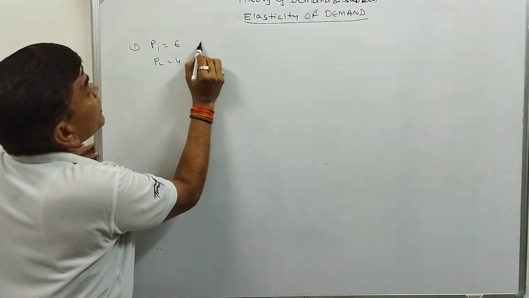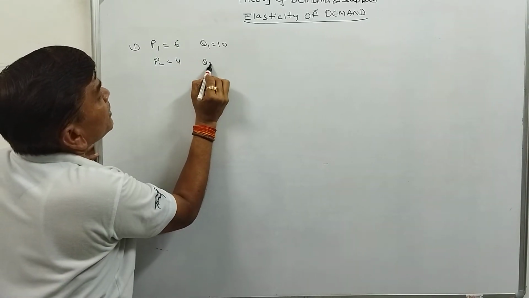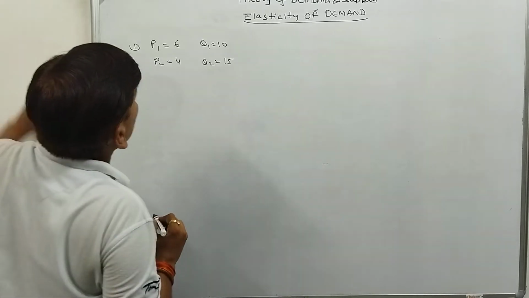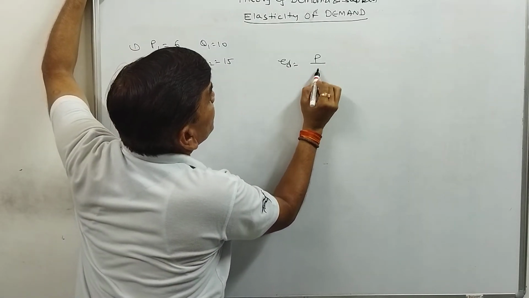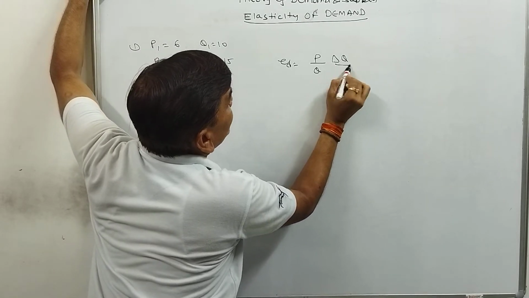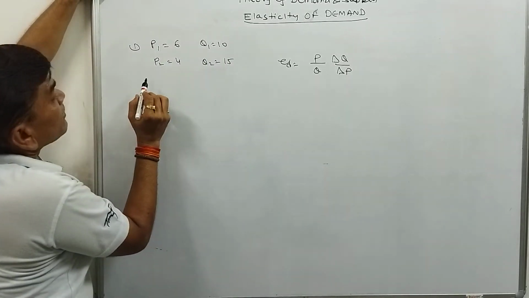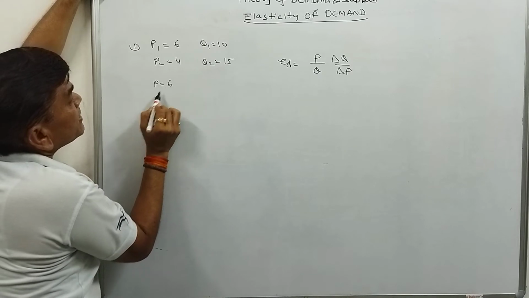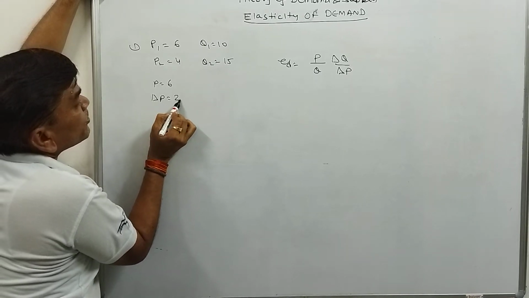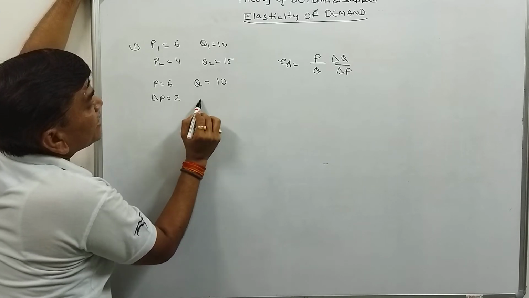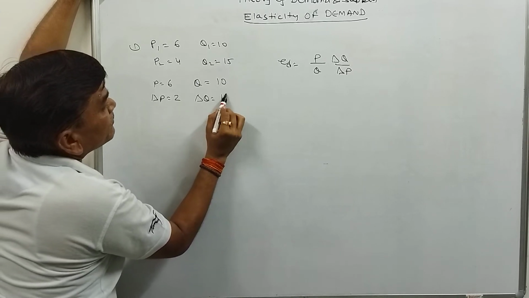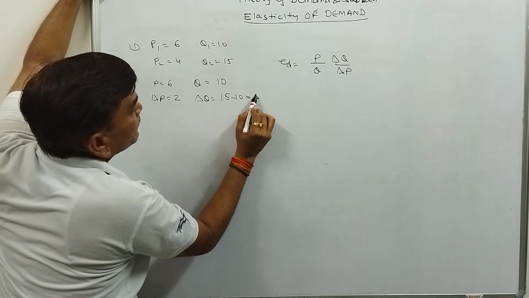Quantity Q1 is equal to 10, quantity Q2 is equal to 15. So the elasticity of demand is P upon Q, delta Q upon delta P. Here P is equal to 6, the change in price is 2 rupees, the original quantity is 10, and the change in quantity is 15 minus 10, that is 5.